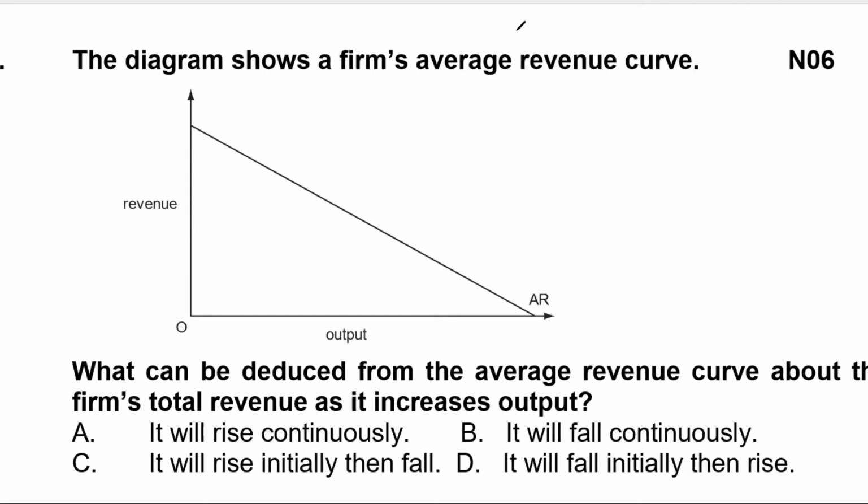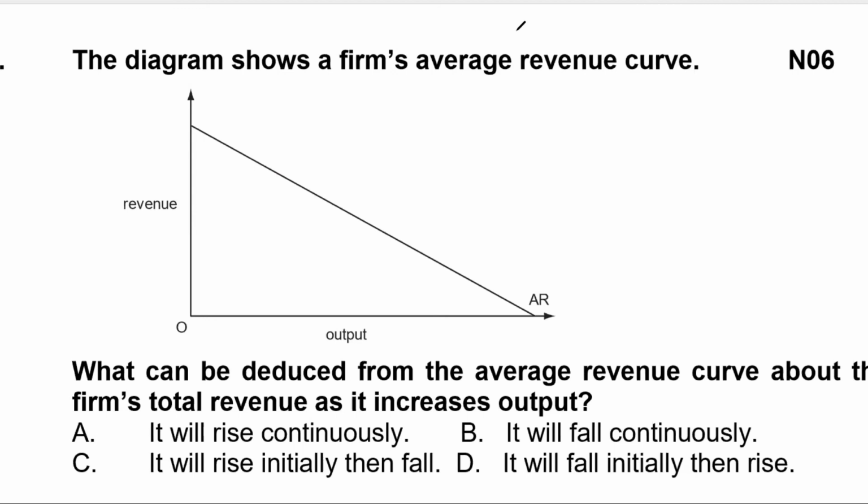Afterwards, you can say, on the other hand, all firms do not always aim to maximize their profits, because in some cases they may have other objectives as well. What are the other objectives? We have already discussed them in detail. You have to explain all of these objectives, their conditions, and their graphs. And at the end, you can give a conclusion: although the primary aim of each and every business organization is to maximize profit, there are some alternative objectives as well.